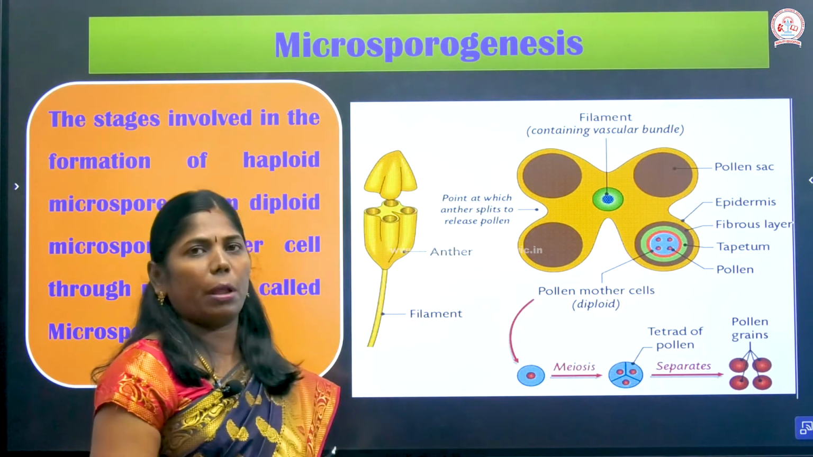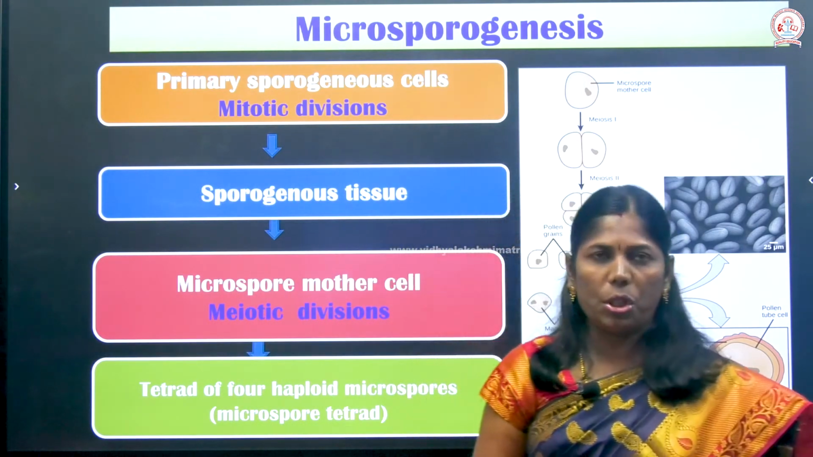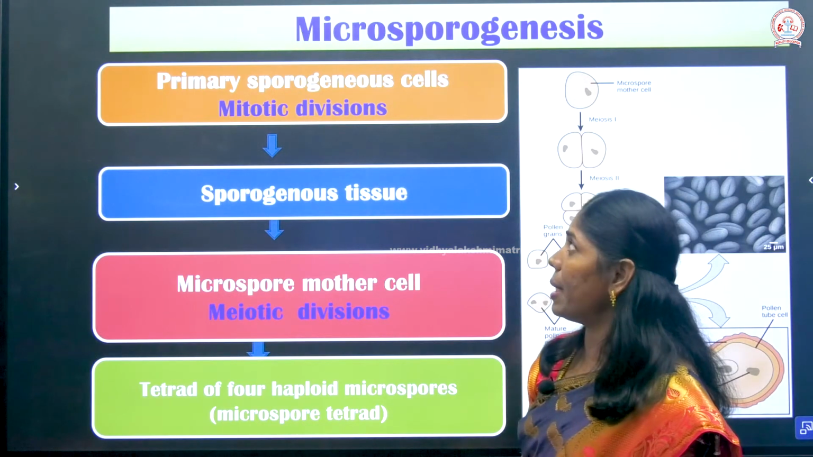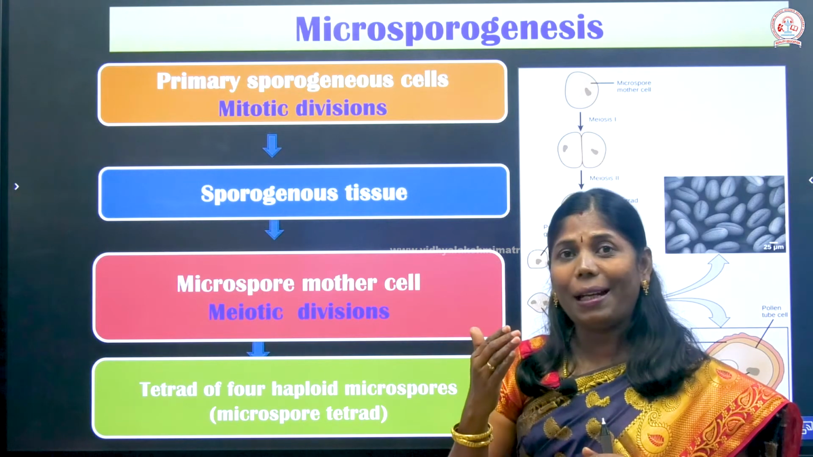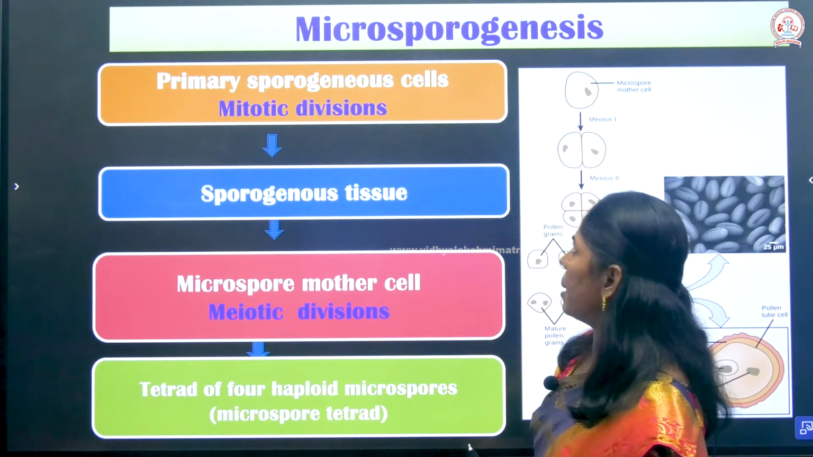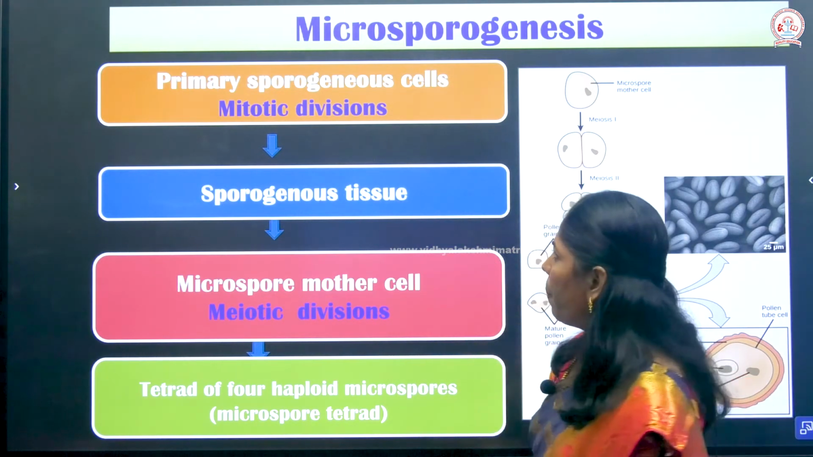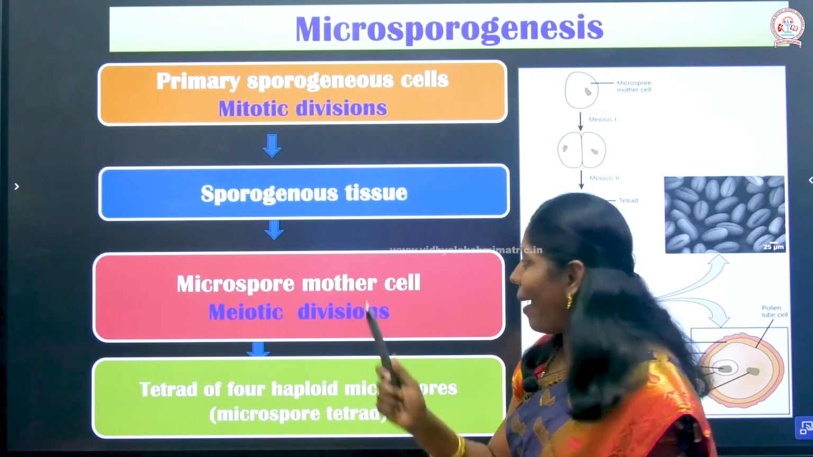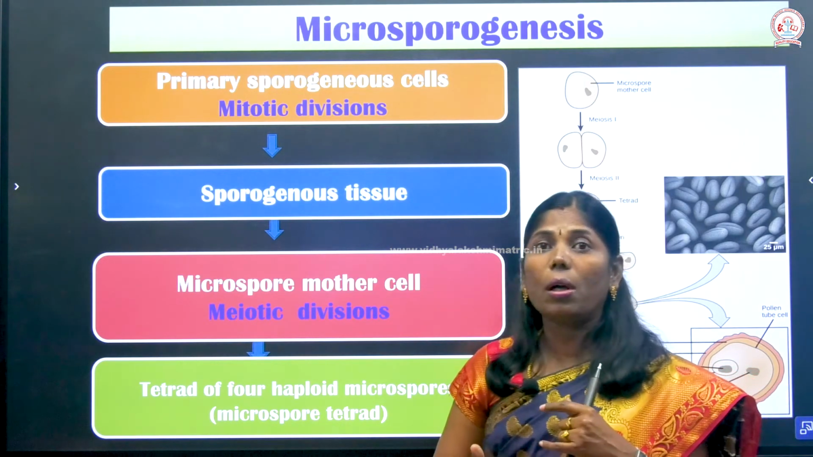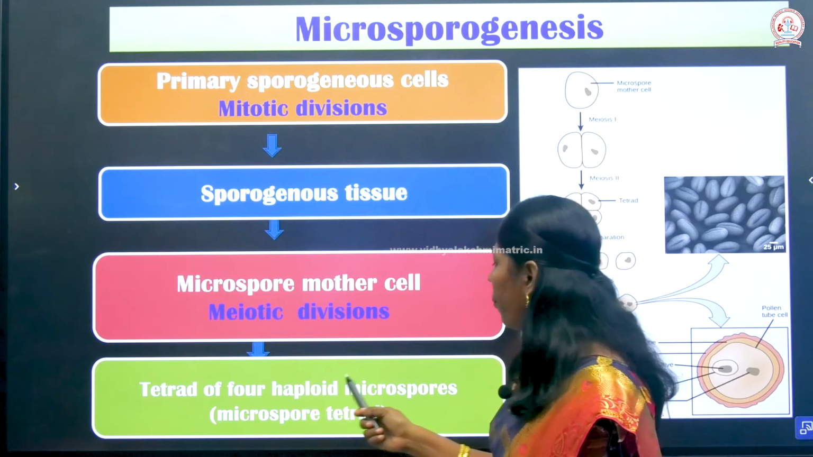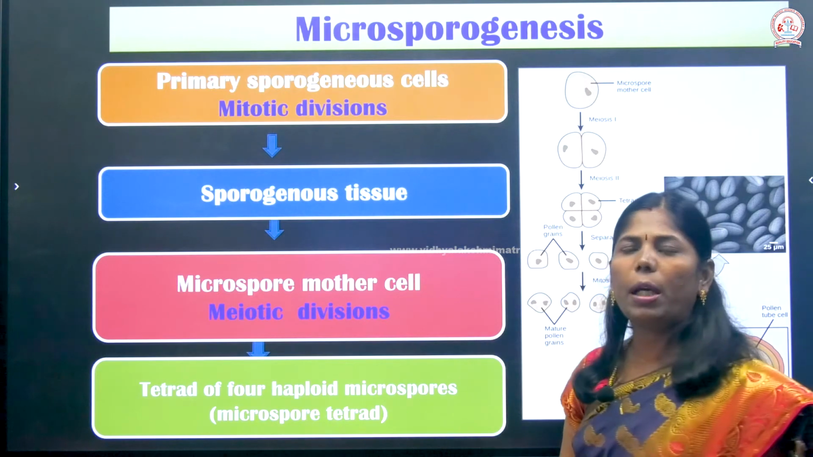Now let us see how the pollen mother cells are formed. The pollen mother cells are actually the primary sporogenous tissue, formed from the primary sporogenous cells, which come from the archesporium. The archesporium undergoes parietal, that is periclinal, division to form primary sporogenous cells, which undergo mitotic division to form the primary sporogenous tissue. The primary sporogenous tissue acts as the microspore mother cells. The microspore mother cells undergo meiotic division to form a tetrad of four haploid microspores. This haploid is formed from the diploid microspore mother cell.